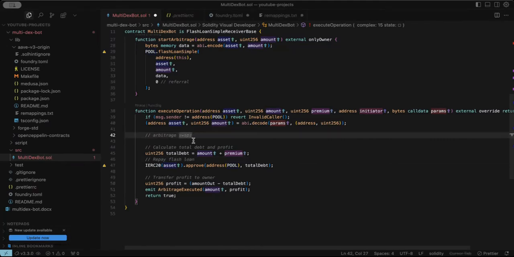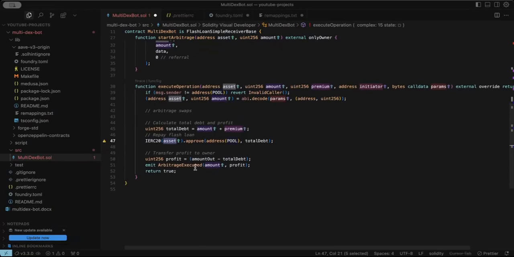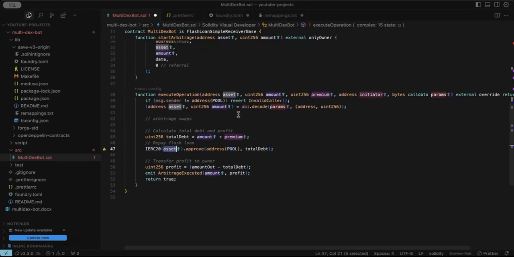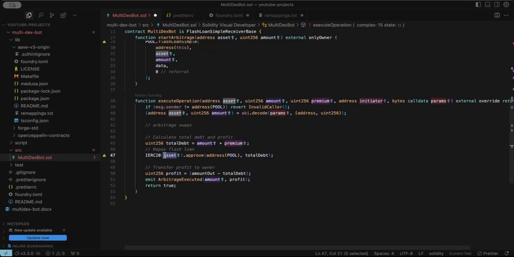After we do that, then we can now check our debt. Now this premium is the fee we are going to pay on the debt we have borrowed. So that's our total debt. So we need to approve the Aave pool contract to be able to take these assets back from us. Otherwise, the loan would not be issued to us in the first place. So we need to do this.